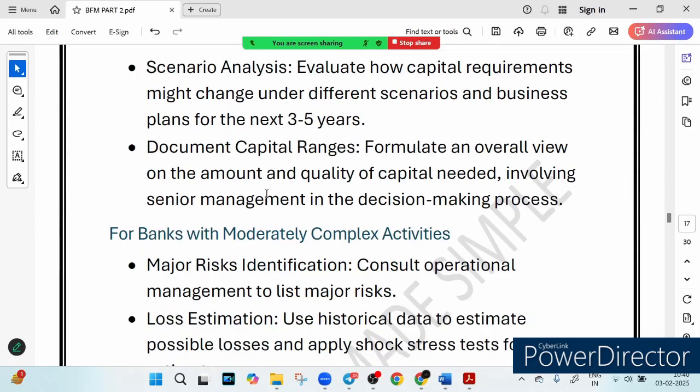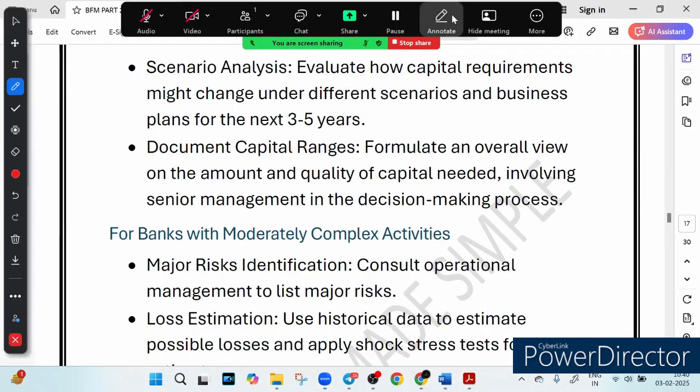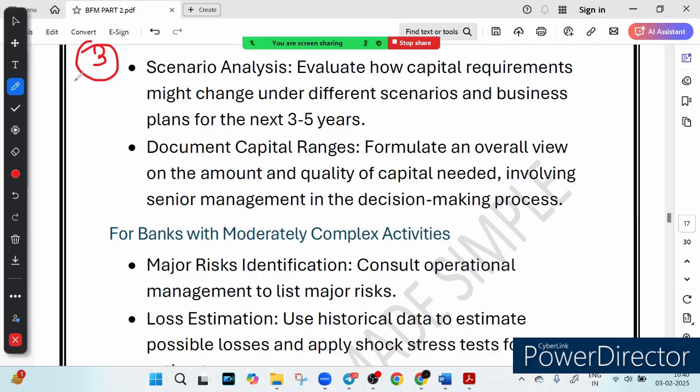The third thing they do is called scenario analysis or scenario planning. I'm talking about the bank, right? Scenario planning means the bank runs what-if scenarios to see how risk might impact its finances over the next 3 to 5 years. For example, what happens if the interest rate suddenly rises? Will the loan repayment slow down? That is called a what-if scenario. And finally, they document the capital needs. It means that the bank creates a detailed report on how much capital it needs to stay secure and gets senior management approval.